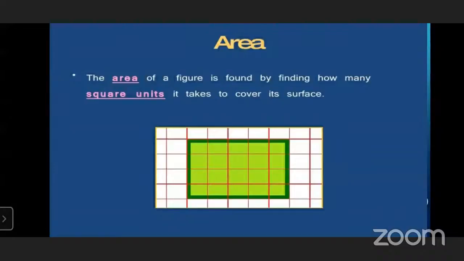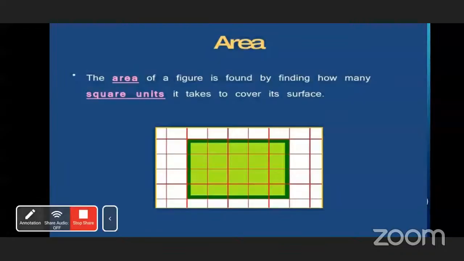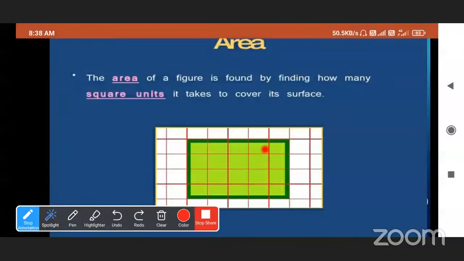Now tell me, what is the area of this figure? What we have to do? We only have to count the square units inside a figure. This is the figure, the green highlighted part. Can you tell me? Okay, count the square units and tell me.